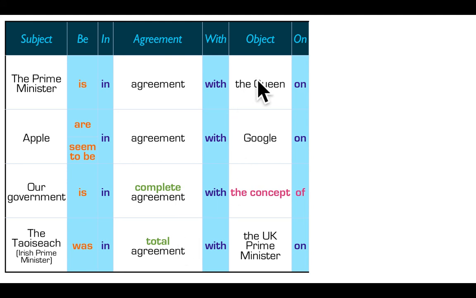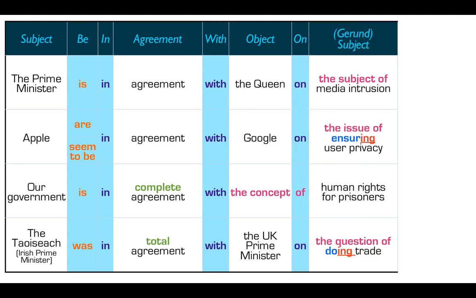And then you'll say the person or the company that you agree with, and you'll say on what topic. So on. But if it's an idea, the concept of, the subject of, the question of. Then later here you can introduce the topic by saying the subject of media intrusion. Now you could go directly and say in agreement with the Queen on media intrusion, but I feel the subject of, the issue of, the concept of, the question of, these are first of all very natural. Native speakers often use them. They like the flow it brings to the sentence, so that's one reason why you should do it. And it'll also help you in Cambridge exams like IELTS, Cambridge First Certificate, Advanced and Proficiency.